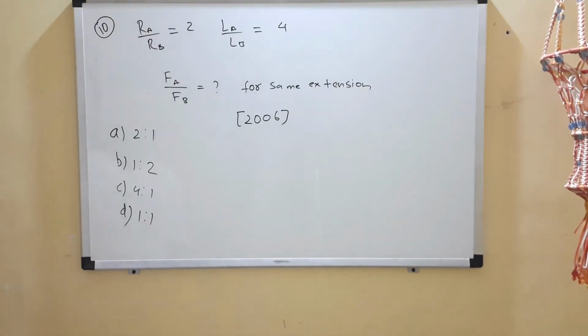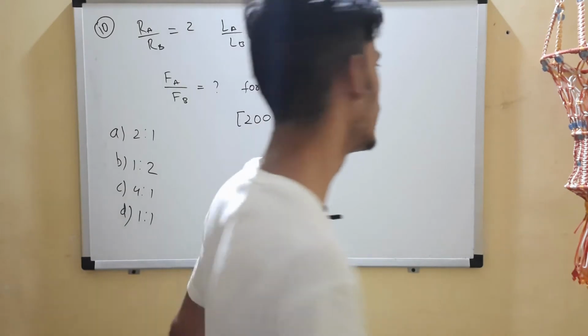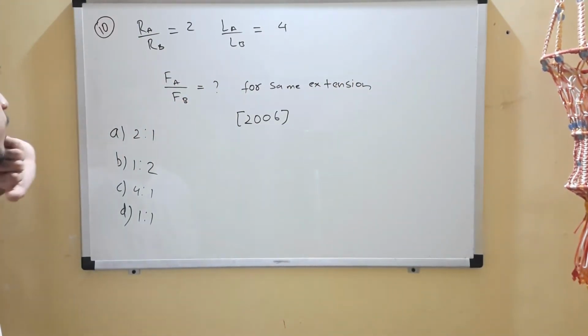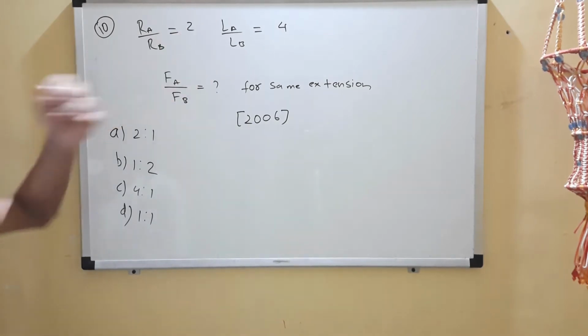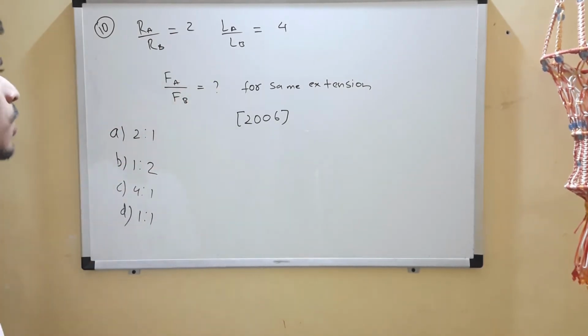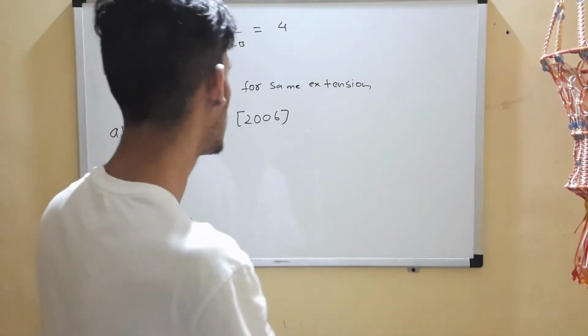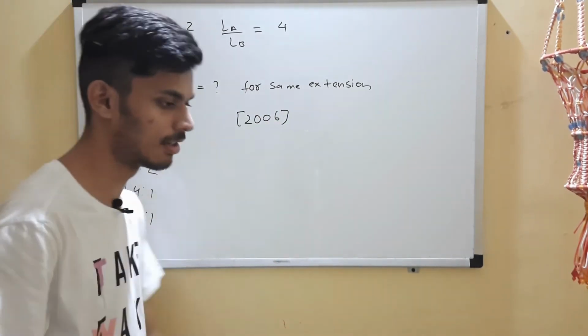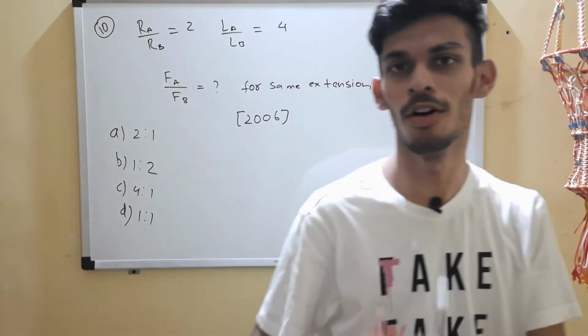Question 10 from 2006, you can see that it is almost similar to the previous question. You are given the ratio of radius of two wires. You are also given the ratio of their lengths. You are supposed to find the ratio of their forces for which they have the same extension.